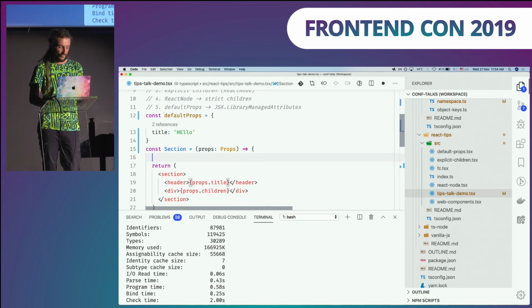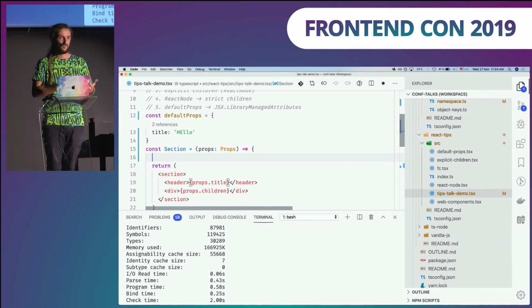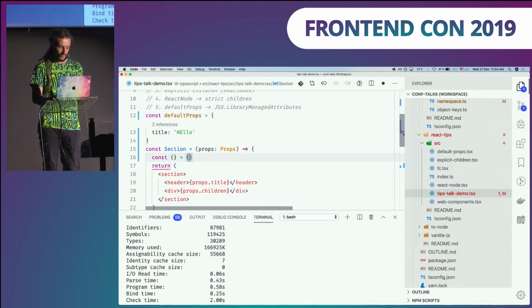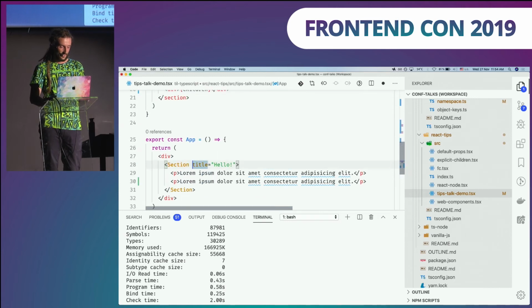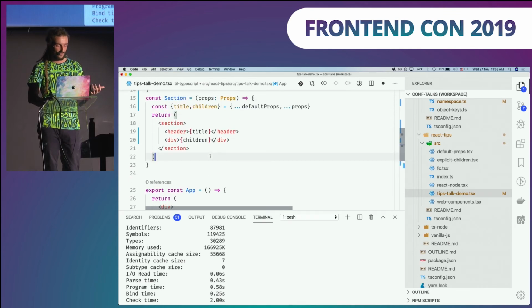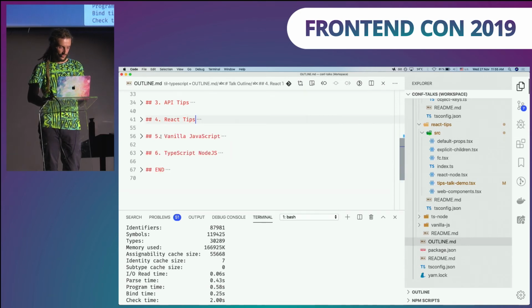And last but not least, I don't have to even use those specific React APIs for defining defaults, because we already know how to define default values in a function. It's a very well-known pattern. So what you can do is just merge our default props with the props that are incoming to the component and just destructure those values. All right, here, and then I can use it within my component, and everything works, and title is still optional, right? So explicit APIs, no magic, easy. All right, that was React.